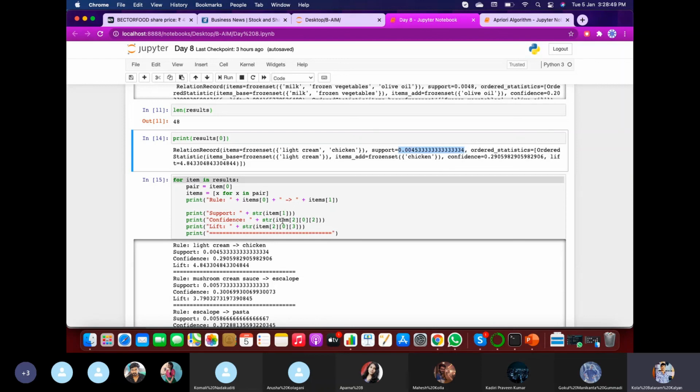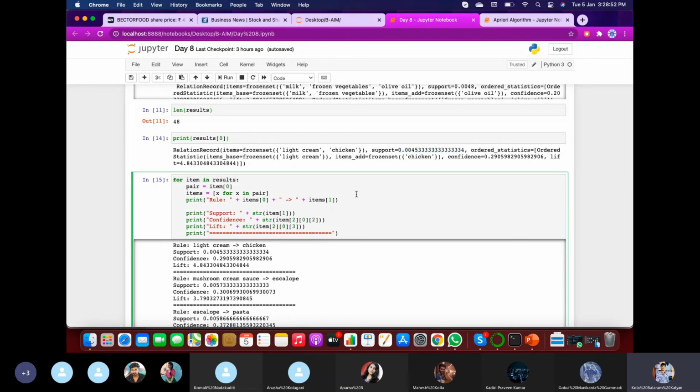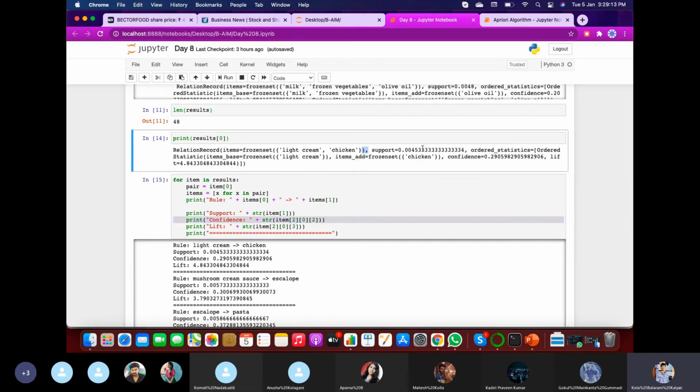Similarly for confidence, in item of 2, that is nothing but, this is the first thing, this is considered as 0, this will be 1, and this will be 2. So in 0, in second, in 2 means 1, 2, 3, and 4. So like that the items are divided.